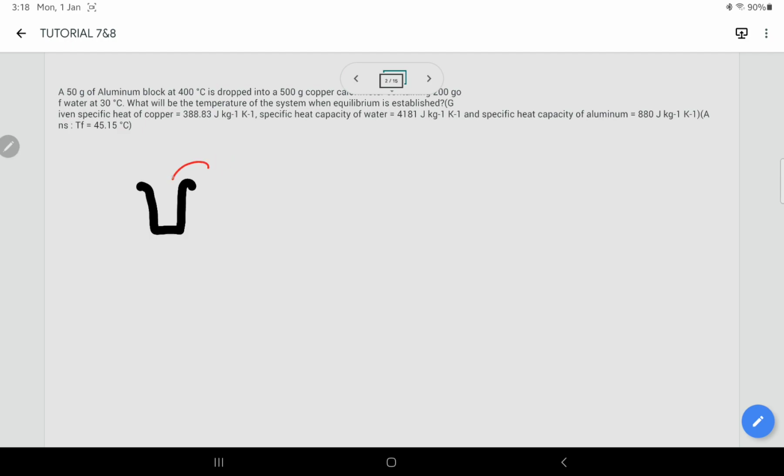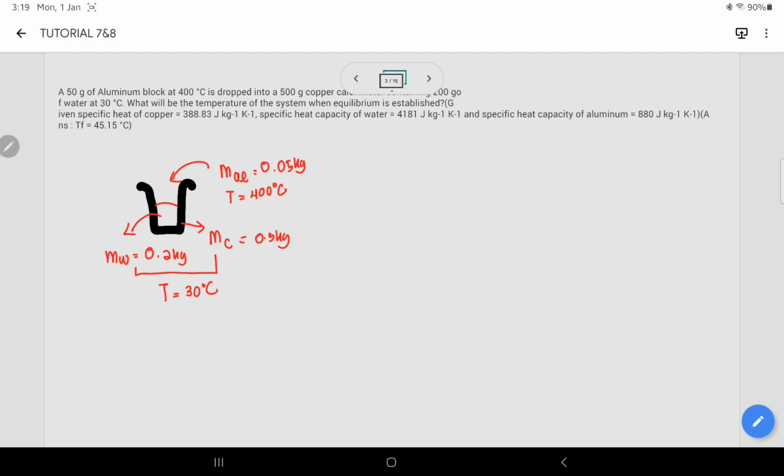So it means that you have an aluminium. Okay, the mass of aluminium is 0.05 kg, which is 50 gram, and the temperature is 400 degrees Celsius, is dropped into 500 gram of copper calorimeter. So means that bekas ni adalah copper. So mass of copper is 0.5 kg, and dalam copper tu dia containing 200 gram of water. So dia ada water di dalam bekas ni, so mass of water is 0.2 kg, and both of this system the temperature is 30 degrees Celsius.